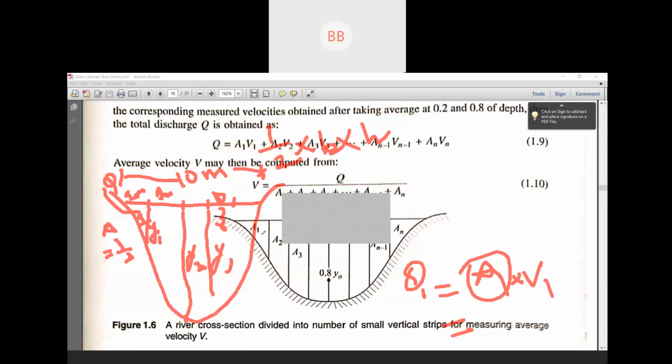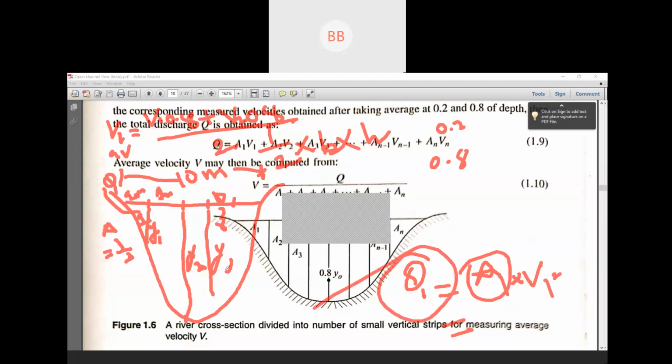So what we do here, in this section we are going to find out the velocity at two places, that is 0.2 and 0.8. So when you calculate v1, v1 is equal to v1 at 0.8 plus v2 at 0.8 divided by 2. So we'll get the average velocity. This will be your average velocity for that particular section. When you multiply, you will get your discharge.